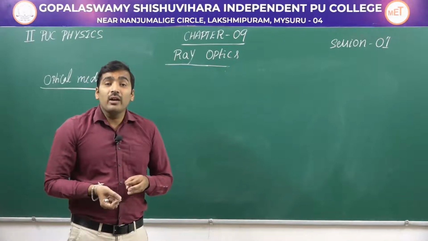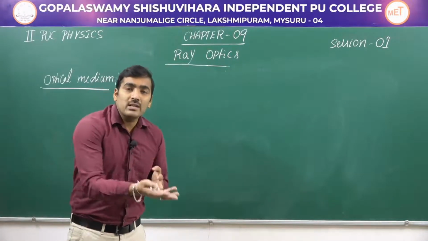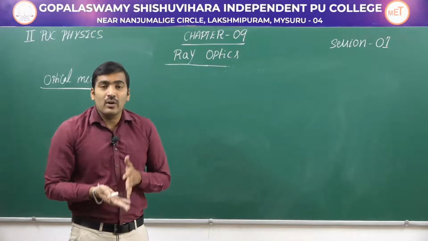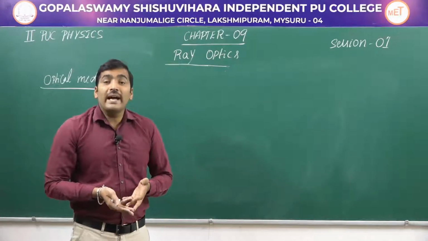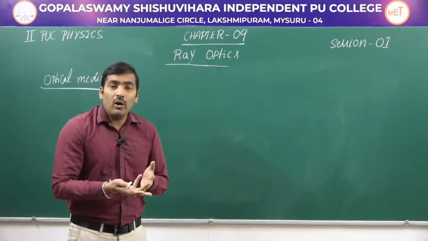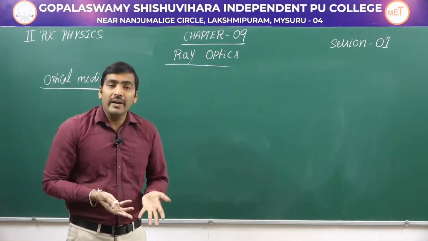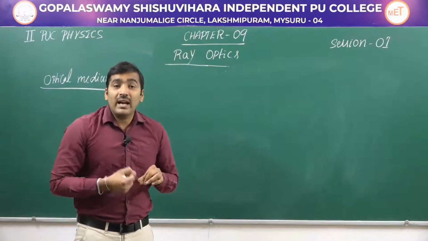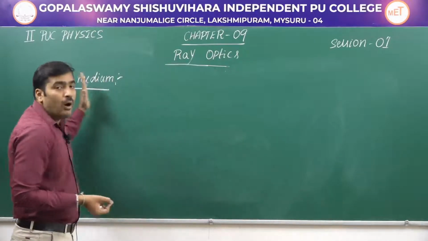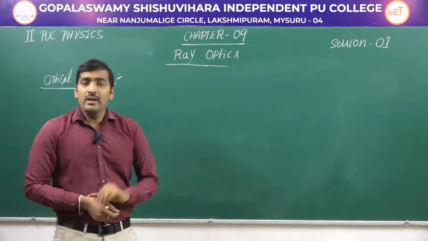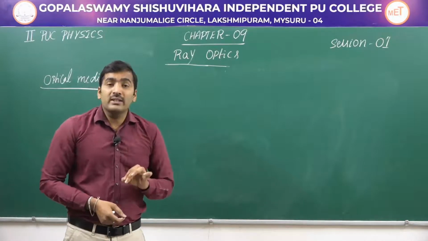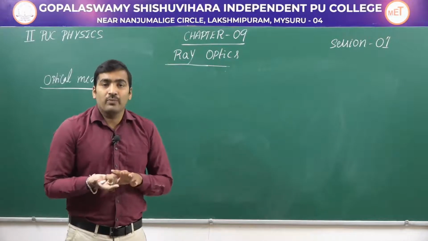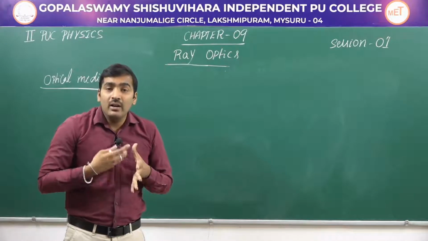Light can travel in water. Therefore, water is an optical medium. Light can travel in glass. So, glass is an optical medium. Light can travel in alcohol. Therefore, alcohol is an optical medium. Therefore, a medium where the light travels is called an optical medium. And you should know one more important thing, that light can also travel in a vacuum. Okay, light can even travel in a vacuum.